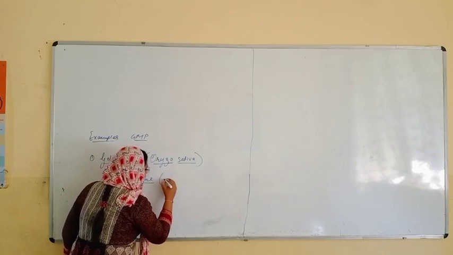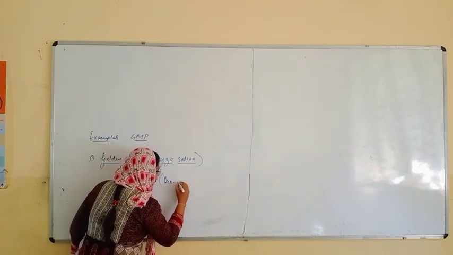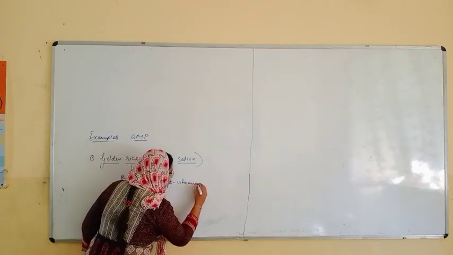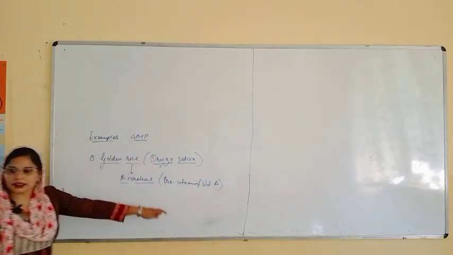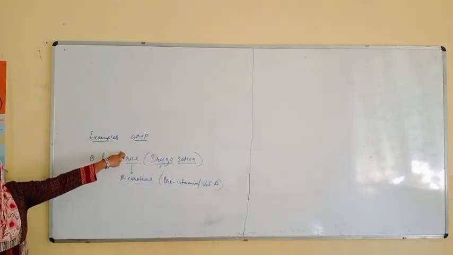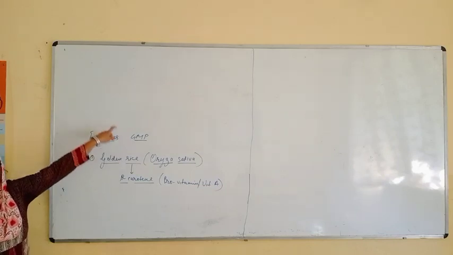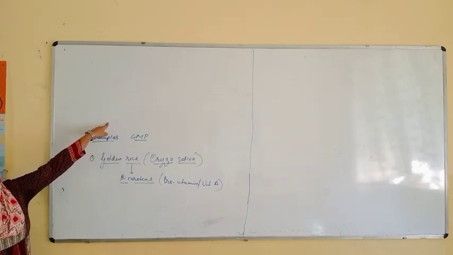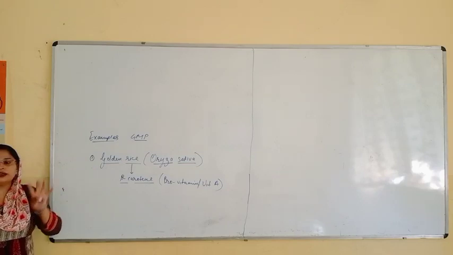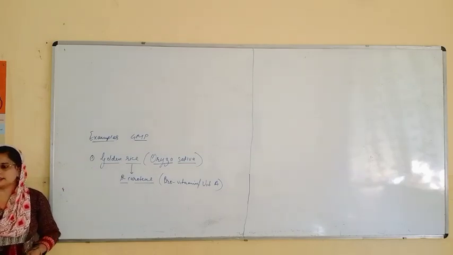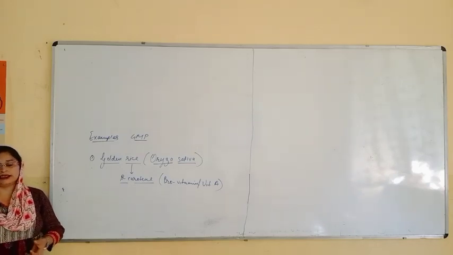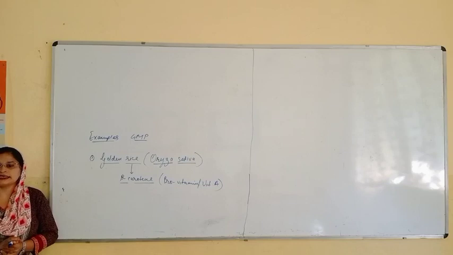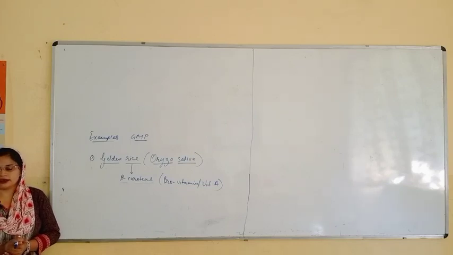This beta carotene will increase the provitamin, that is, vitamin A. So vitamin A is increased in the rice by using biotechnology. This is one example, golden rice. Many times it has been asked in the examination also. So what is golden rice, or what content or protein is present in golden rice.